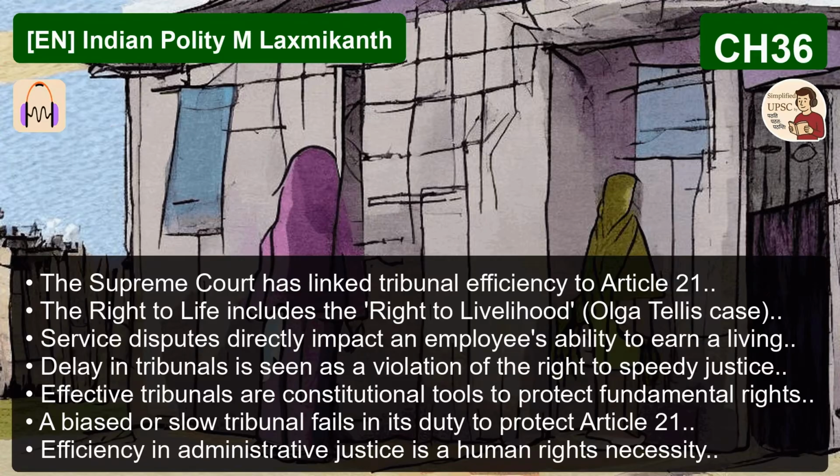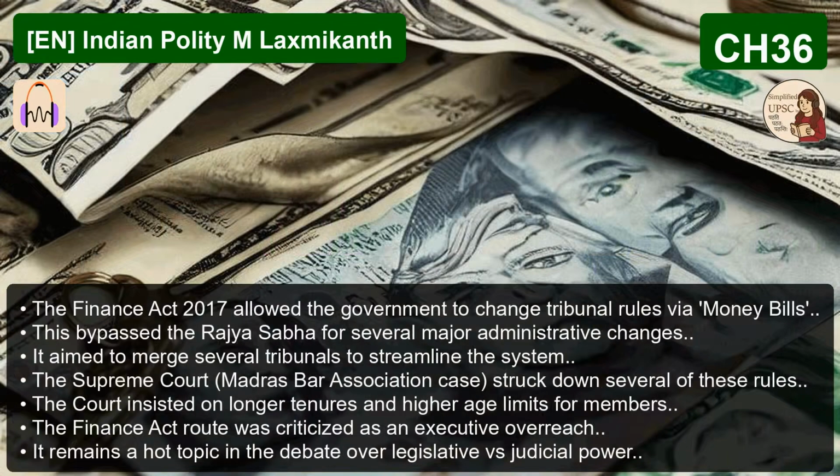Precisely. And the court also emphasized the role of Article 227, the power of superintendence. High courts have this supervisory power over all courts and tribunals in their territory. It's another layer of control, ensuring fairness and efficiency. So in the end, the L. Chandra Kumar verdict actually saved the tribunal system by integrating it properly into the Constitution, rather than letting it exist as this kind of parallel threat.